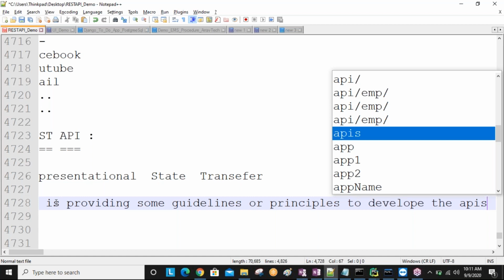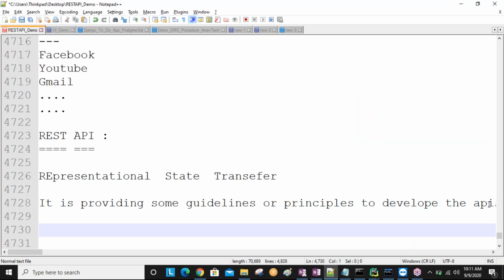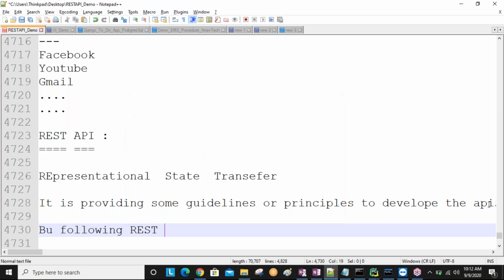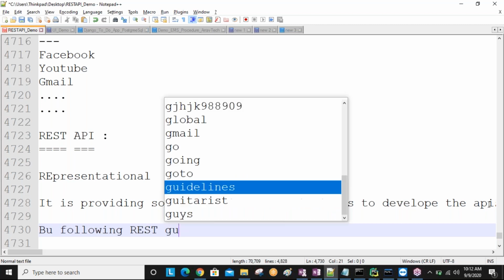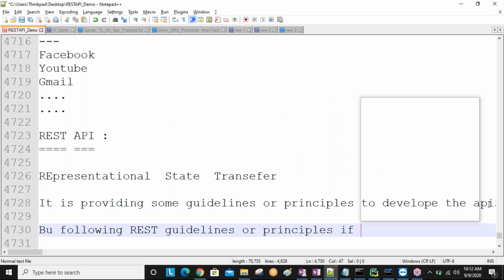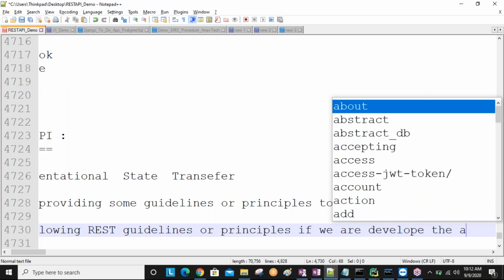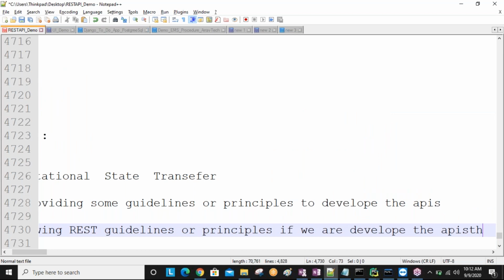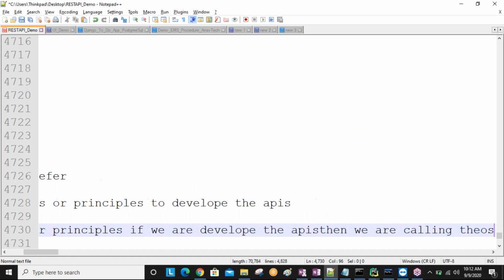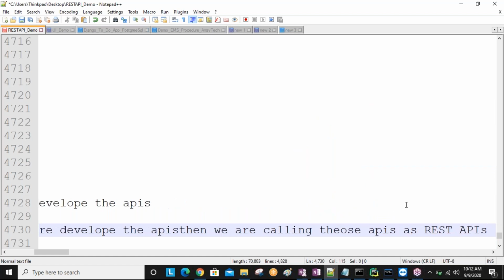So then these APIs, by following REST guidelines or principles, if we are developing the APIs, then we are calling those APIs as REST APIs.